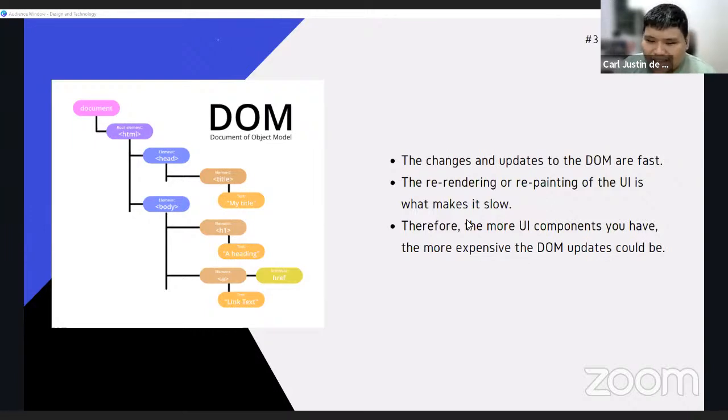So this is what React did with the virtual DOM. So they queue up all the events in an instance. Then they try to calculate it, do all the events. Then they will create a new virtual DOM with these changes. Then they will compare it with the previous one.